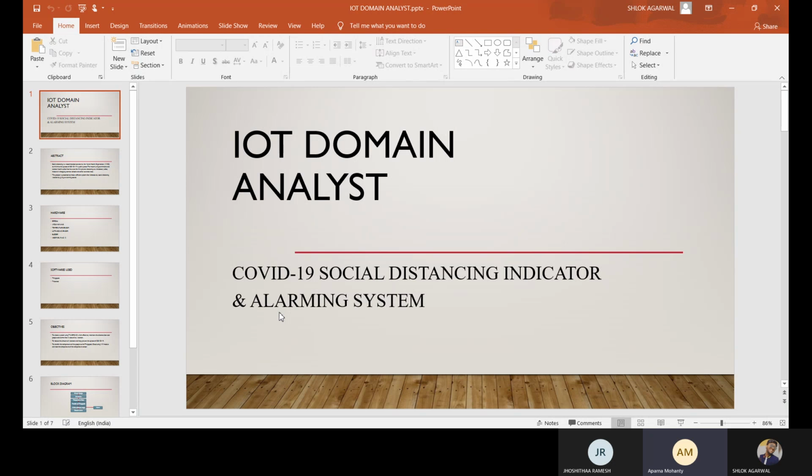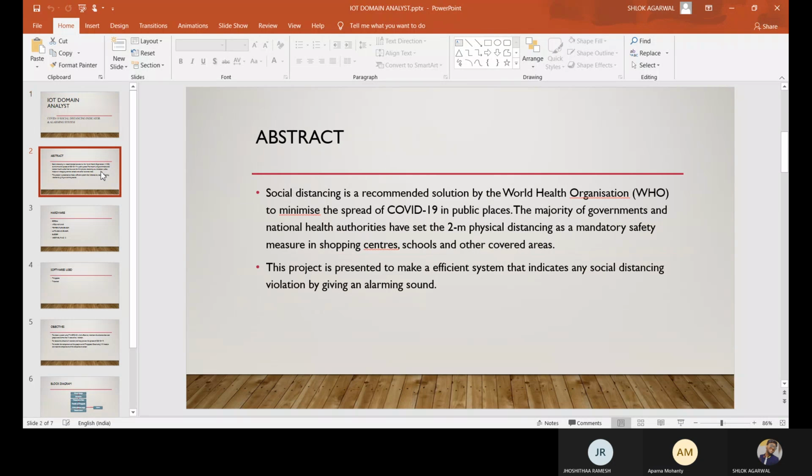Okay, ma'am. So my project is about COVID-19, a social distancing indicator and alarming system. This is the abstract, ma'am, that we need social distancing in this COVID-19 era. So the aim of the project is to design a system using Tinkercad, in which I will design a circuit in such a way that it detects the distance between people and groups of people and indicates when there is a violation.